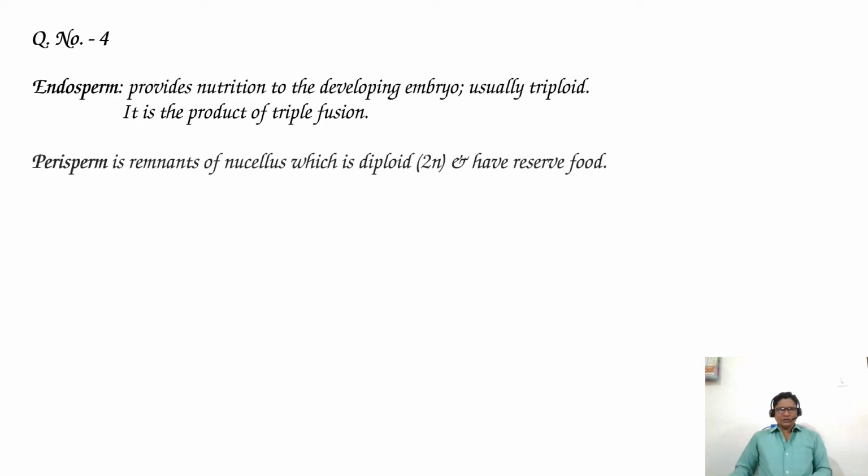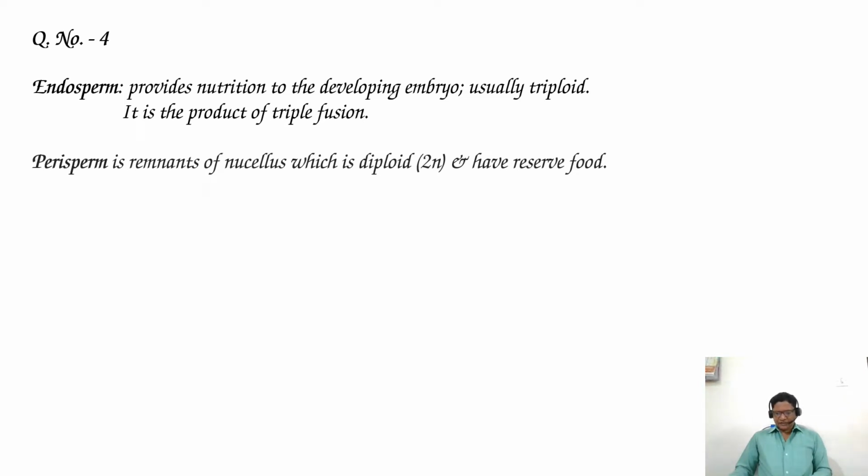Endosperm provides nutrition to the developing embryo due to having reserve food, and it is usually triploid, and it is the product of triple fusion. Perisperm is remnants of nucellus, which is diploid and has reserve food material.